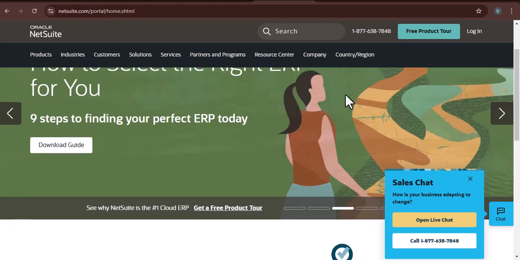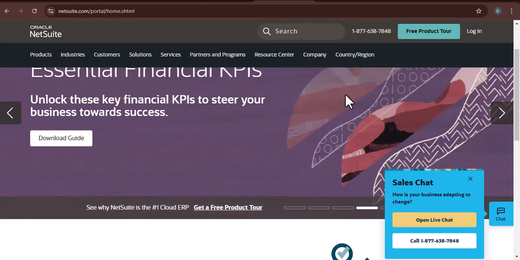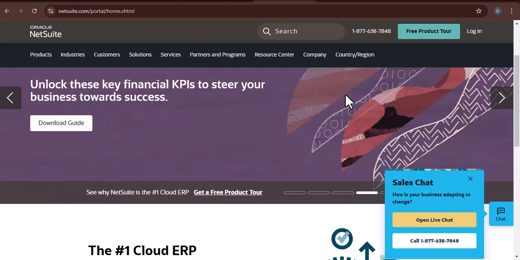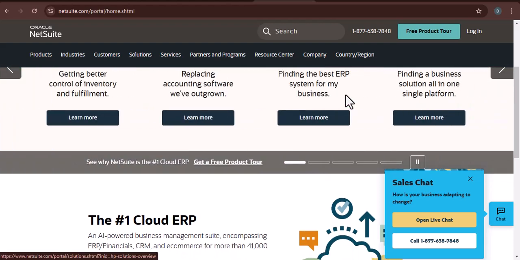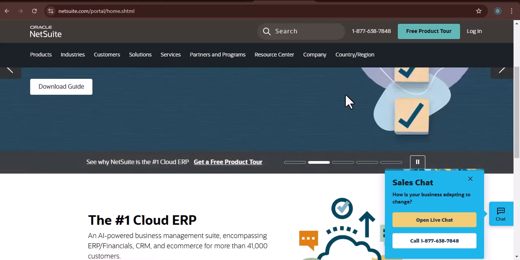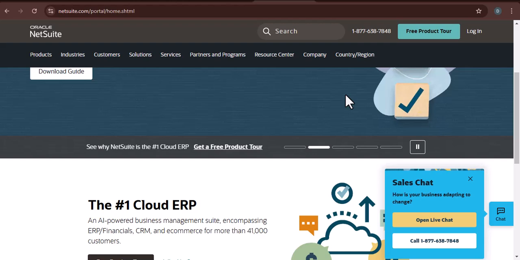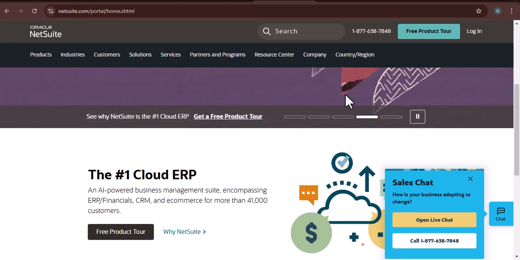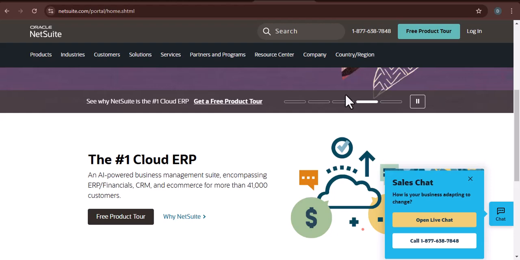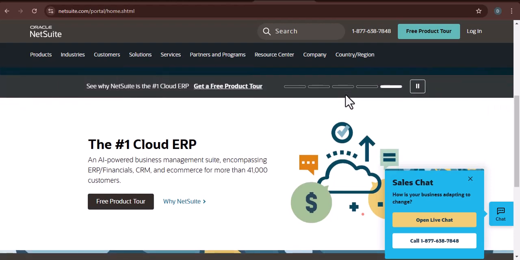Before you even think about creating an account, you need to understand your business requirements. NetSuite offers various editions and modules tailored to different industries and business sizes. Are you a small startup or a large enterprise? What specific modules do you need, e.g., financials, CRM, inventory management, e-commerce? What are your integration requirements? NetSuite representatives can help you assess your needs and recommend the appropriate edition. This is a crucial step, as choosing the wrong edition can lead to unnecessary costs and implementation challenges.